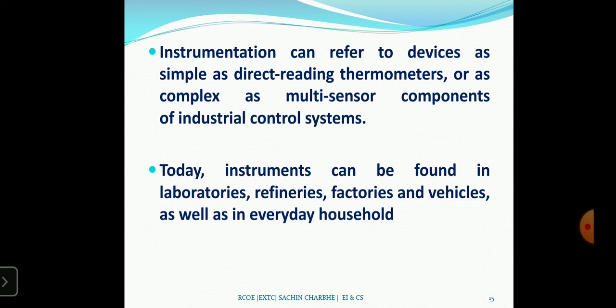Today, instruments can be found in laboratories, refineries, factories, and vehicles. I have written this from the book. Now we can say instruments can be found in society also.